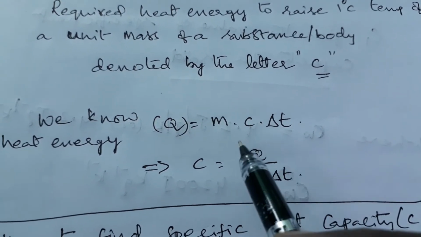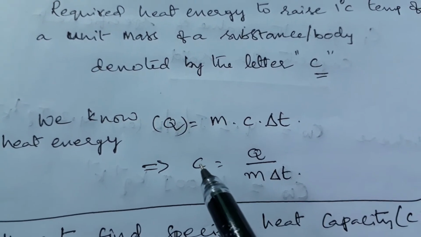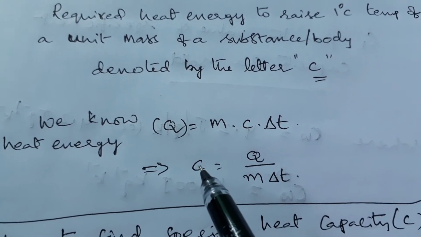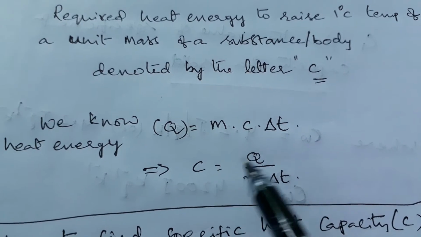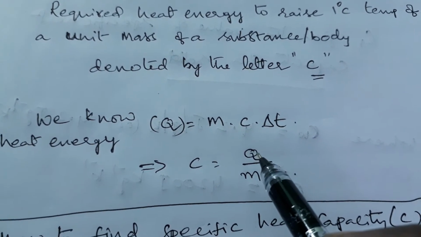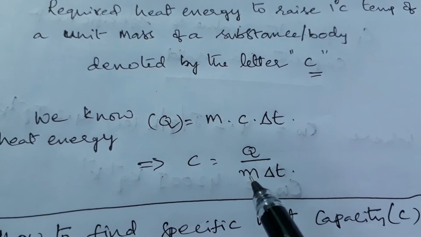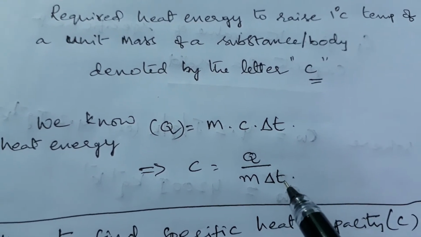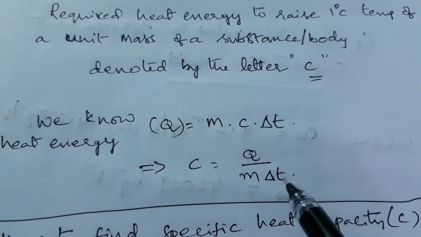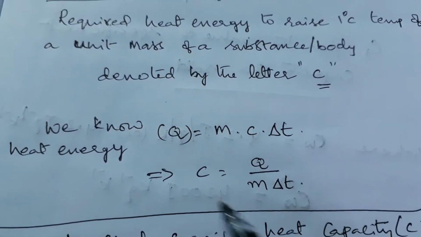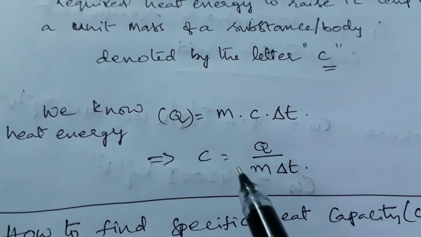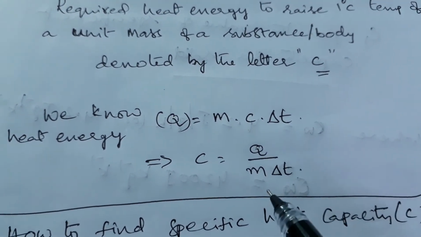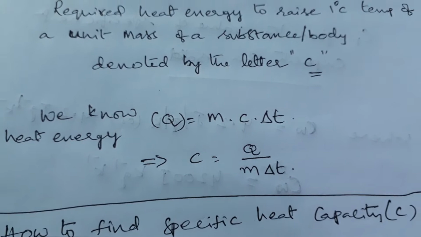By doing this, we can write C, the specific heat capacity of the substance, is equal to the heat energy supplied to the body divided by the mass of the body times the change of the temperature due to heat. So we can find out the specific heat capacity of any substance if we know Q, mass and change in the temperature.